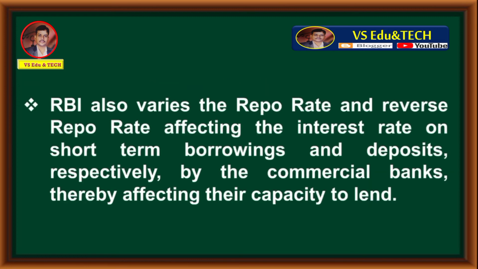RBI also varies the repo rate and reverse repo rate, affecting the interest rate on short-term borrowings and deposits respectively by the commercial banks, thereby affecting their capacity to lend. These are all about the concept of bank rate policy.